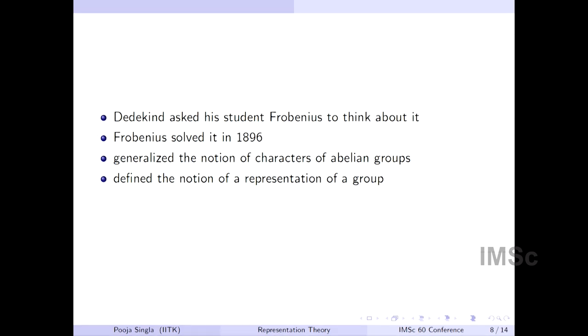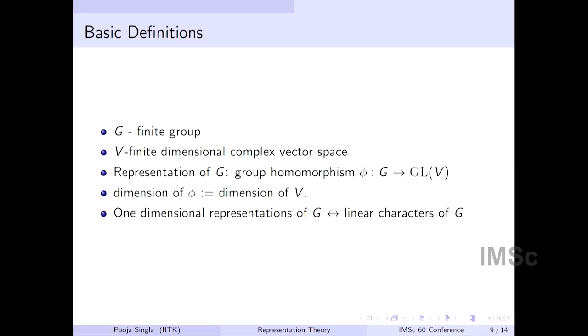To do this, he generalized the notion of characters of finite abelian groups. He defined the notion of what is called a representation of a group. Let me quickly go over the definition so that I can tell you the final result.